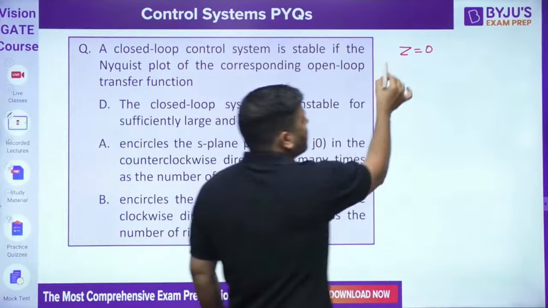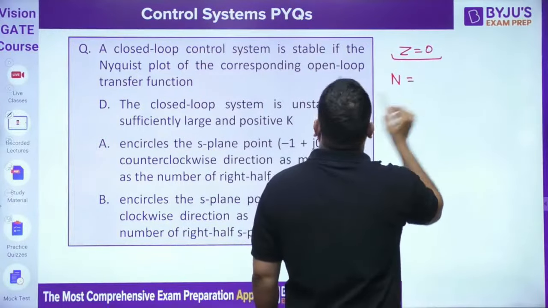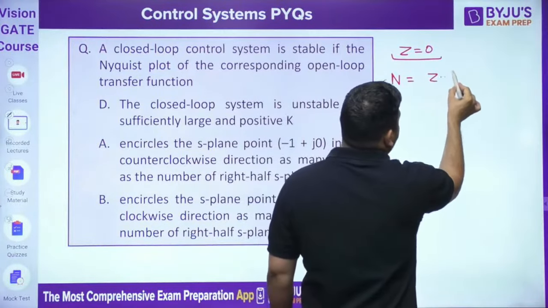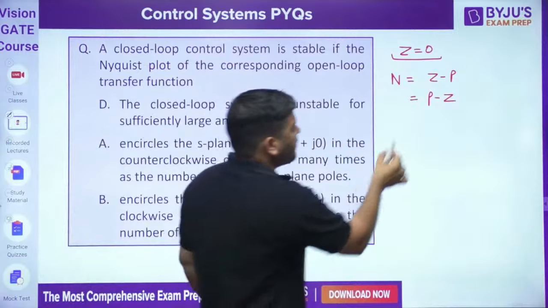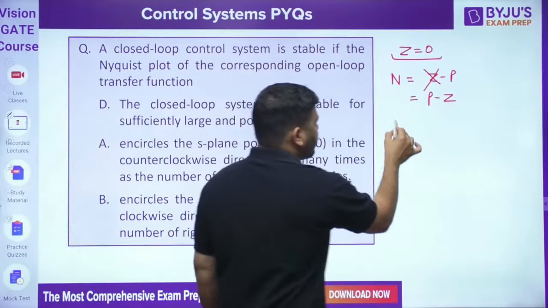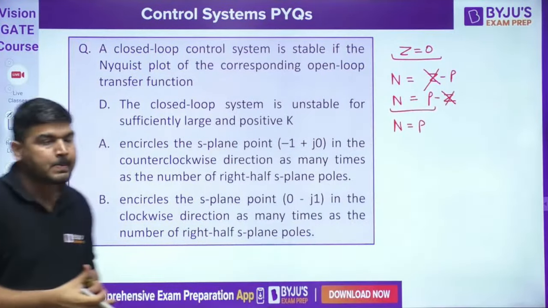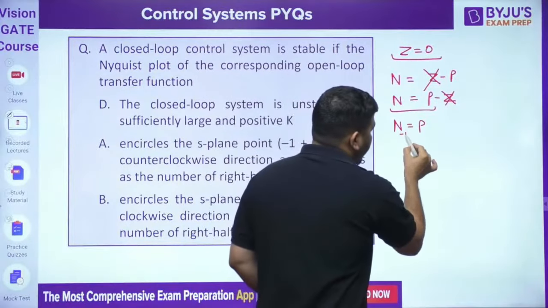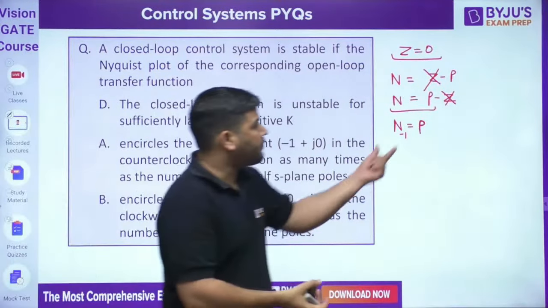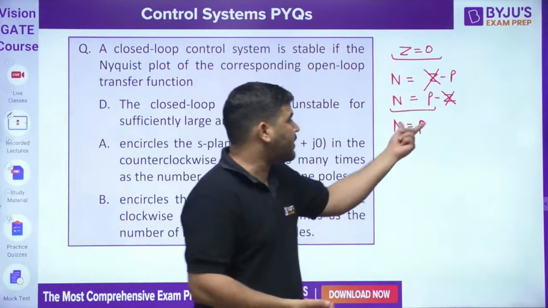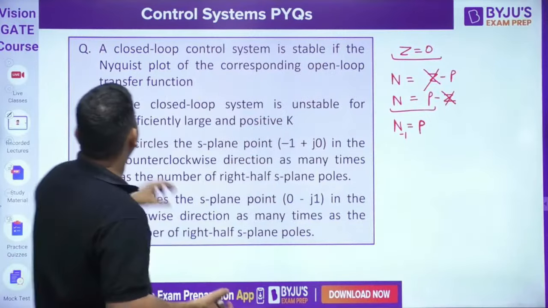And we know that the number of encirclement of minus 1, N, has to be equal to P minus Z. If Z is 0, then N has to be equal to P. It means the number of encirclement of minus 1 has to be equal to the poles of 1 plus GSHS, and the poles of 1 plus GSHS are actually the poles of GSHS, the open loop transfer function. We know that.